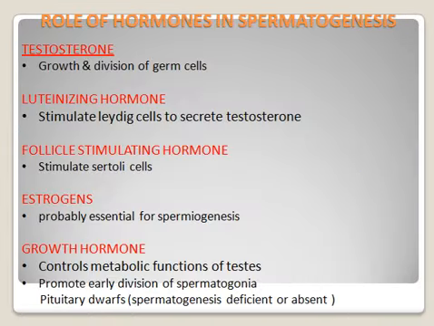Hope you understand. So the role of hormones in spermatogenesis: testosterone drives growth and division of germ cells. Luteinizing hormone stimulates the Leydig cells to secrete testosterone. Follicle stimulating hormone stimulates the Sertoli cells. Estrogen is probably essential for spermatogenesis. Growth hormone controls the metabolic functions of the testis and promotes the early division of the spermatogonia. These are the entire roles.